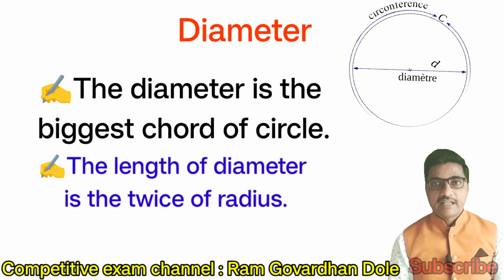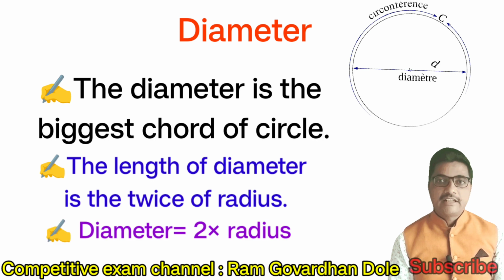Next, the length of the diameter is twice the radius. Formula: diameter is equal to 2 into radius.